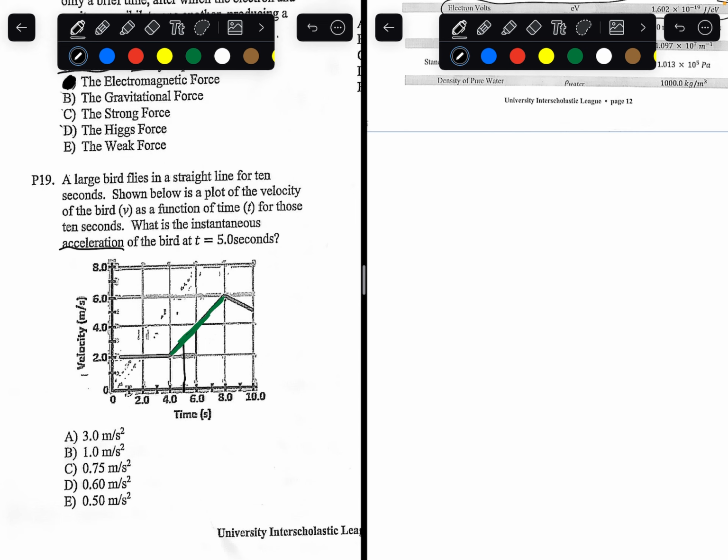To find the slope of the straight line, the rise is 4 and the run is 4. So rise over run is going to be 1. So the slope of this line is going to be 1. So the instantaneous acceleration of the bird at t equals 5 seconds is going to be 1 meters per second squared.